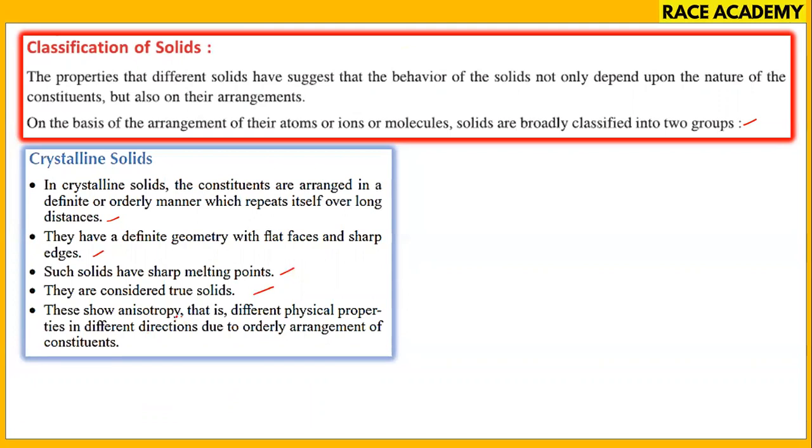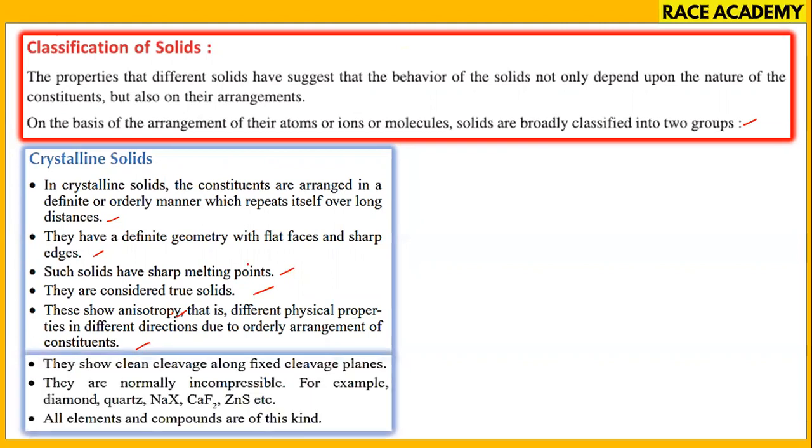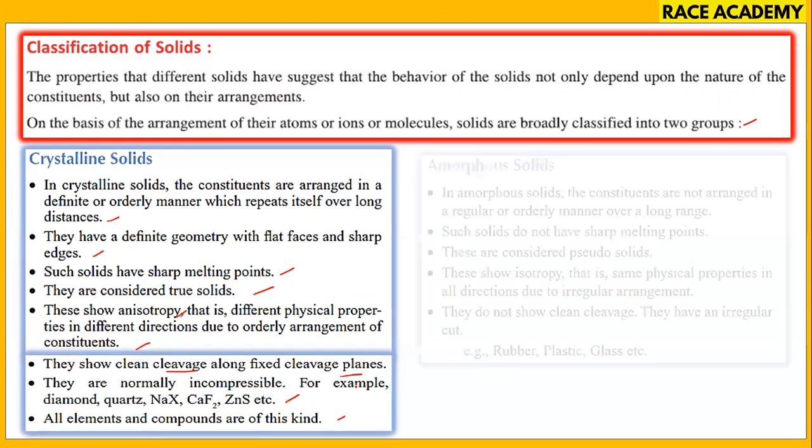They have anisotropy, which is different physical properties in different directions due to orderly arrangement of constituent particles. They also show cleavage property along fixed cleavage planes. Normally incompressible, diamond, quartz, sodium halides, calcium fluoride, zinc sulfide are examples. Most elements and compounds are of this kind, crystalline.